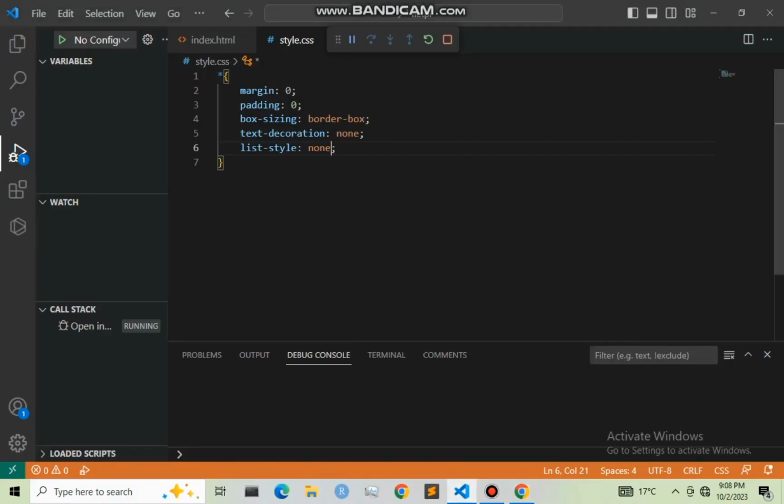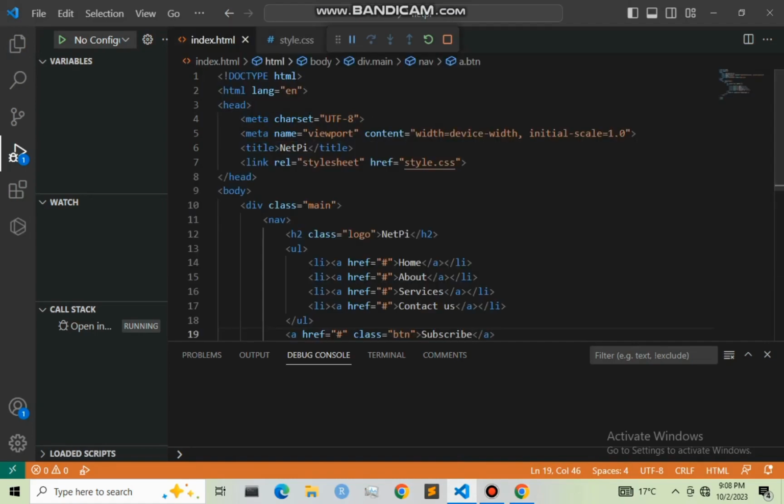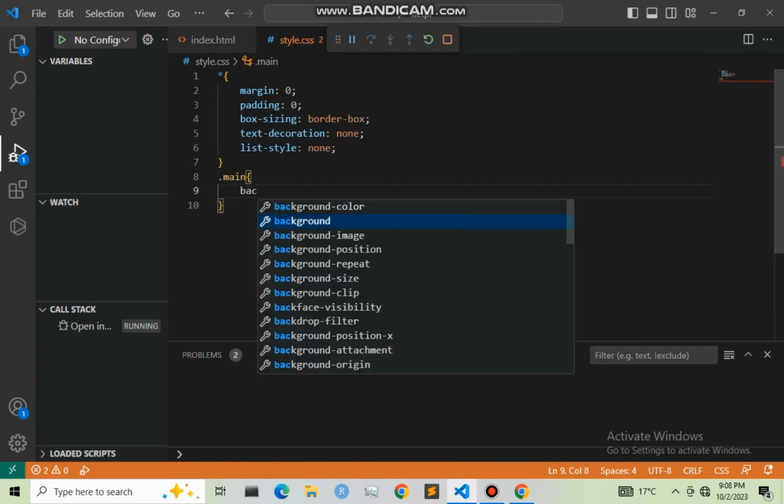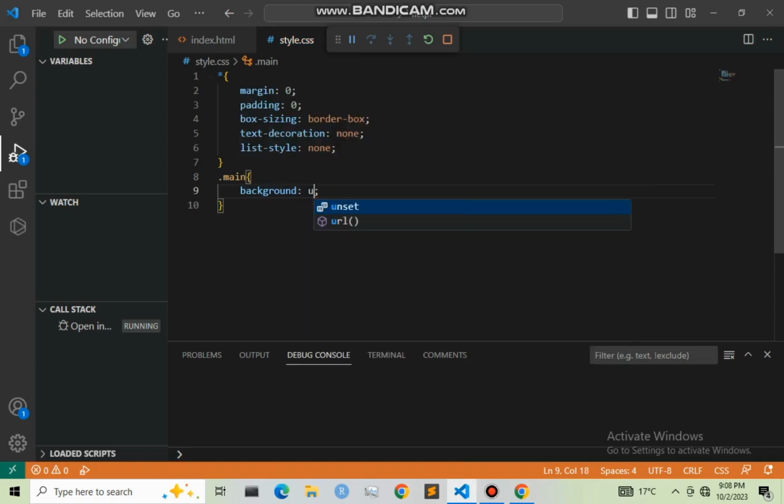So let us now move to our div, that is the main div. Let us now work on that, that is dot main. Right here I'm going to give the background, and I'm going to give it as image1. So background to be URL, and it will be 1.png, and the height I'm going to give it as 100vh, and the width as 100%. So let me save this and refresh our page.